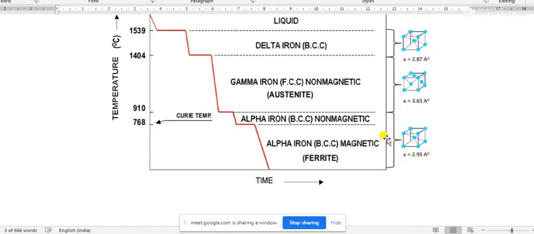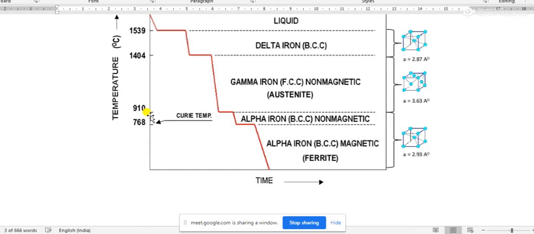This is the primary BCC structure of alpha iron or ferrite iron. And this type of structure may occur in the temperature up to 912 degrees Celsius or approximately 910 degrees Celsius.